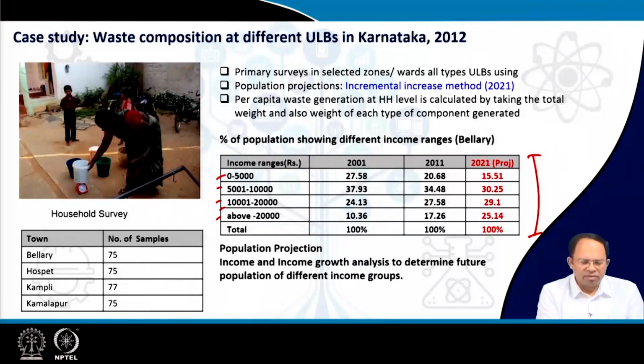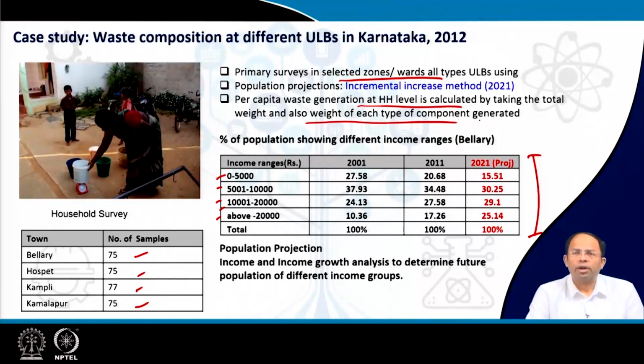In each of these cities, Bellary, Hospet, Kampli and Kamalapur, we took 75 samples each. We could have gone for a few more samples, but time and manpower didn't permit it. Primary surveys were conducted in selected zones or wards in each ULB, and per capita waste generation at household level was calculated by taking the total weight and also the weight of each component in that waste.